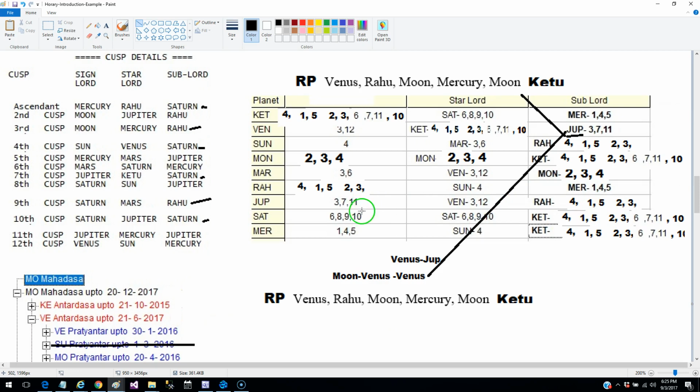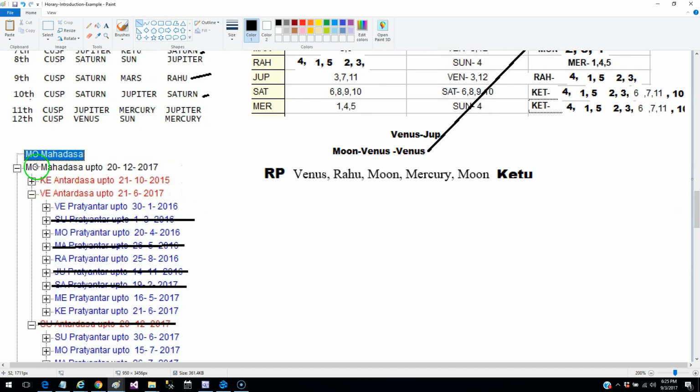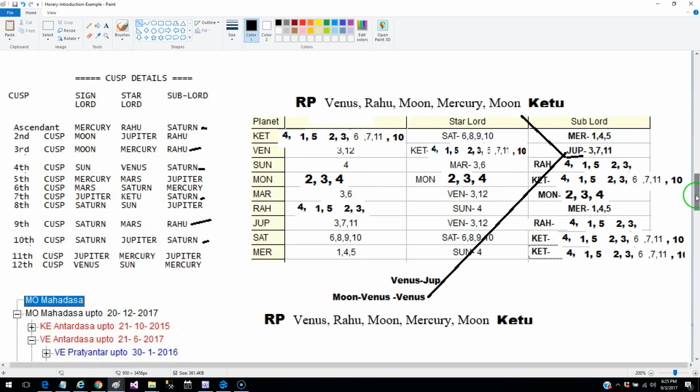So Jupiter is a very strong significator, but Jupiter has not appeared in the ruling planets. So we cannot consider Moon, Venus, Jupiter. And to answer the question of why this cannot happen in Moon, Venus and Venus: because Venus has not appeared as the sublord for Venus.